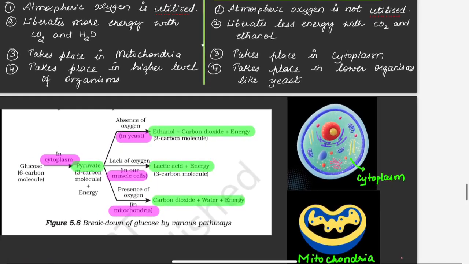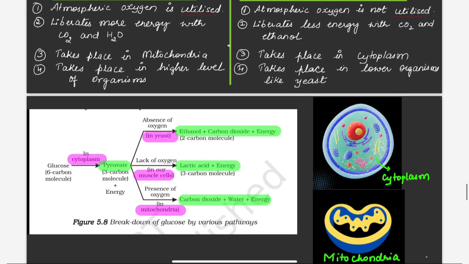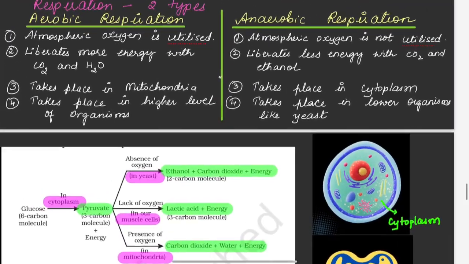Here what you should know is where it takes place. Usually aerobic respiration takes place in mitochondria and anaerobic respiration will take place in the cytoplasm. So this is what you have to remember. And this lactic acid formation is also known as lactic acid fermentation, and this is called ethyl alcohol fermentation, which takes place in the yeast. So these are the important points you have to remember.